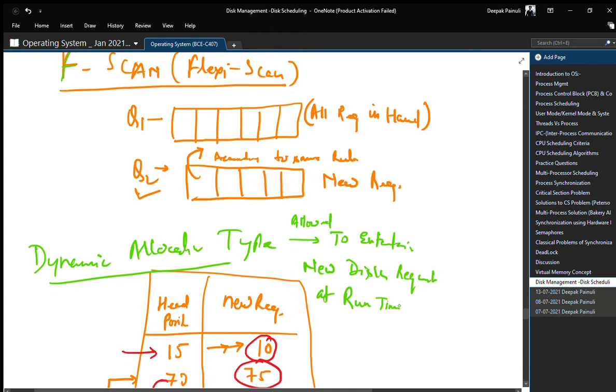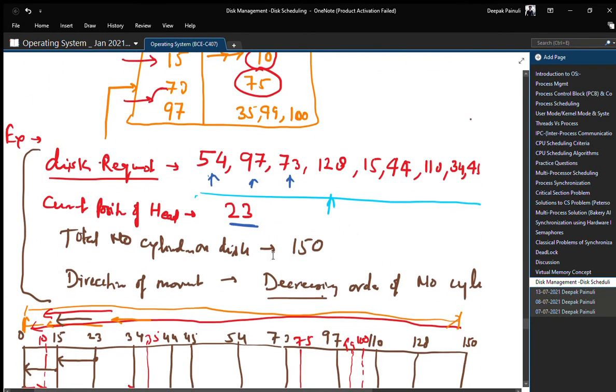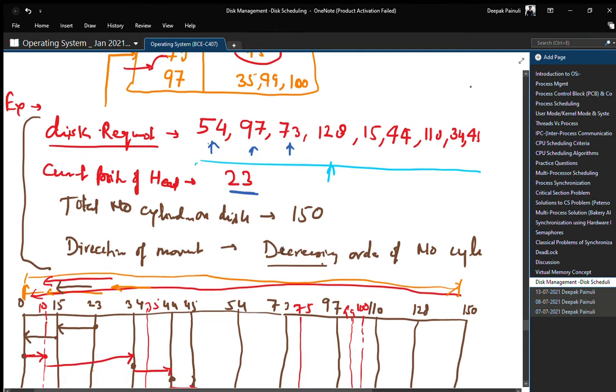What runtime means is simple. We will accommodate a new request in the queue which we are following to execute our algorithm, right?